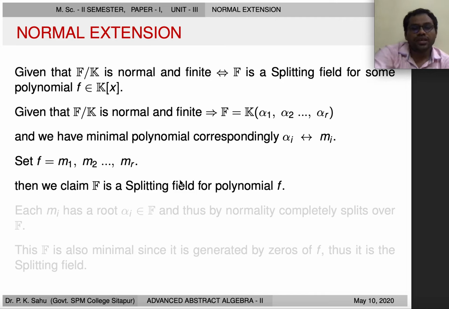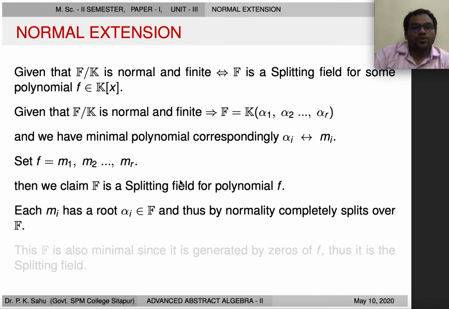Now this is very easy to see. Now we prove our claim. So we have a minimal polynomial mi and the root alpha i, and this alpha i lies in F. Then by normality it completely splits over F, which is obvious because F is K adjoined alpha i.